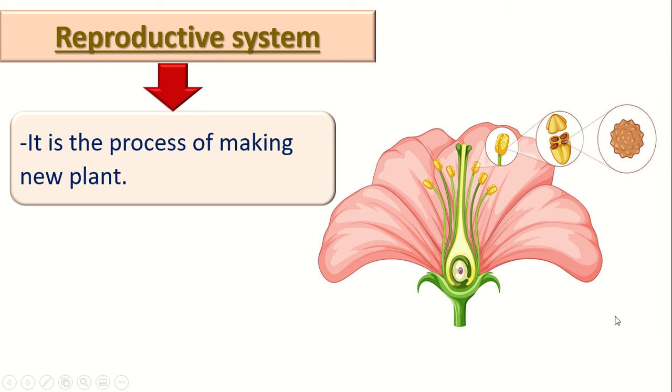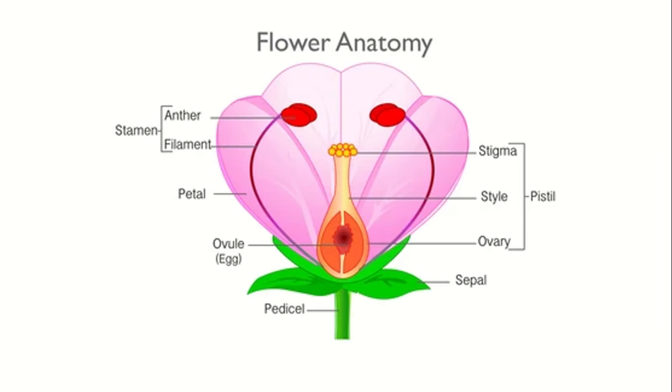So what is the reproductive system of the plant? It is the flower. Does the flower help the plant to make a new plant? Yes, because the flower can help in making the seeds. The flower makes the seeds of the plant, and these seeds can become a new plant. So the meaning of reproductive system is the process of making a new plant, and the flowers are the reproductive system of the plant.